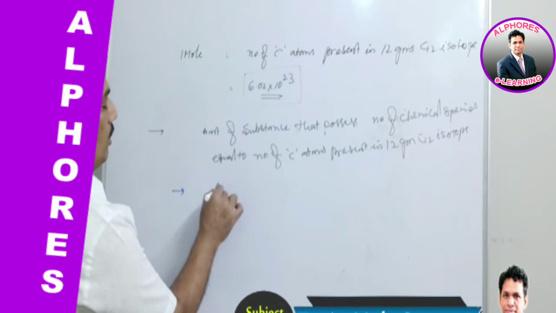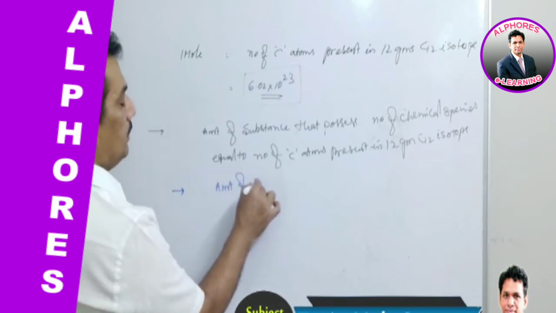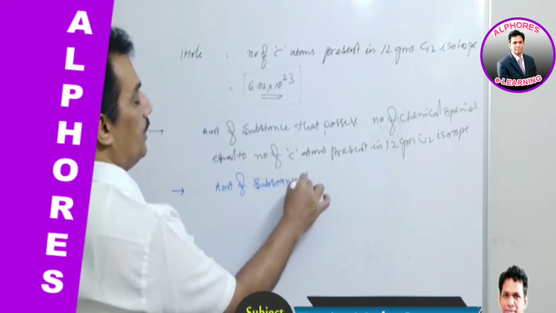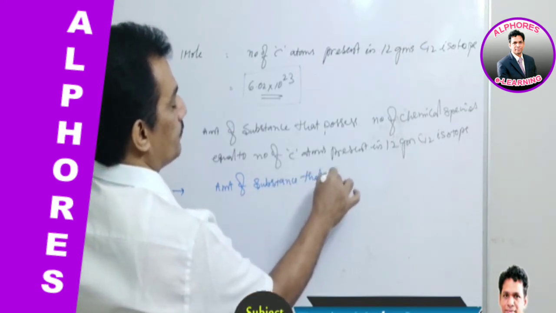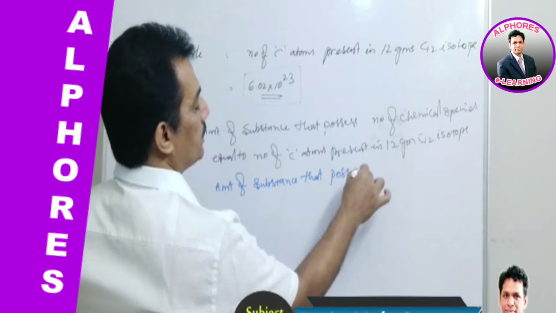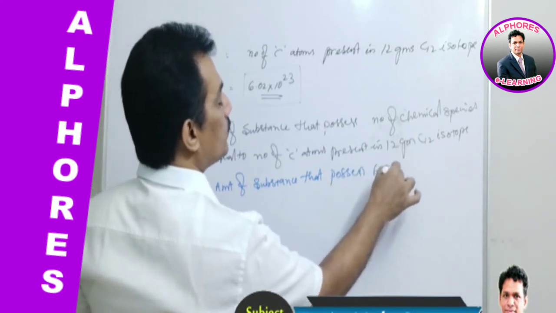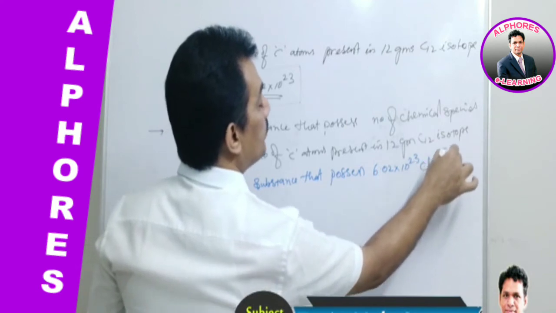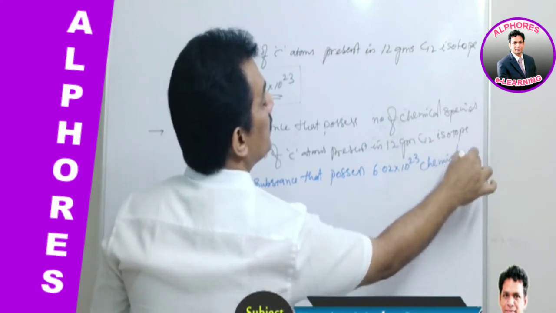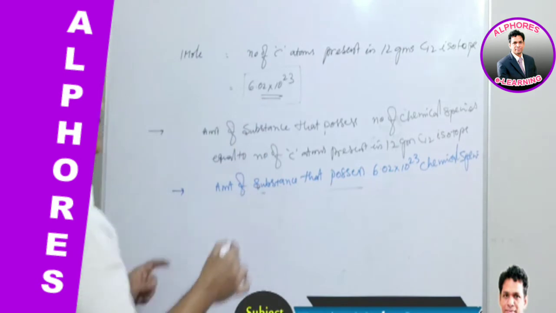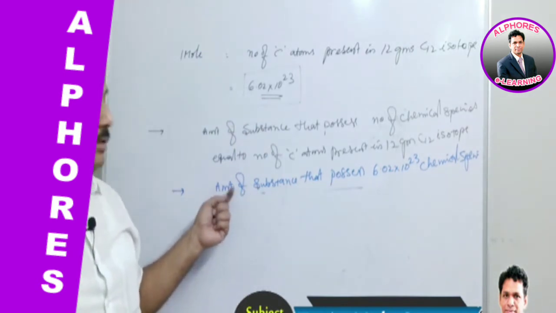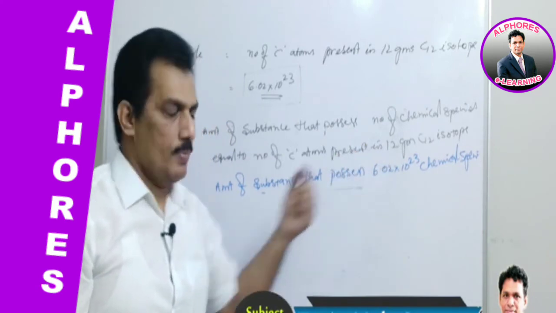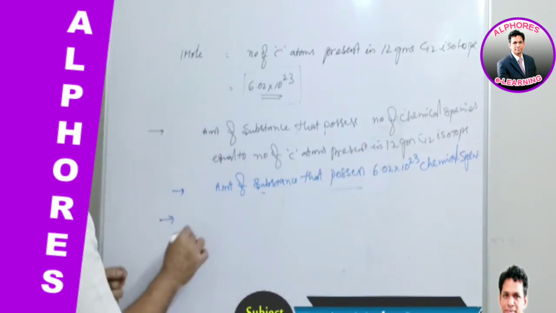So with that definition, what we can write is the amount of substance that possesses 6.02 into 10 to the power of 23 chemical species is also known as mole. This number is nothing but this number, that's why.